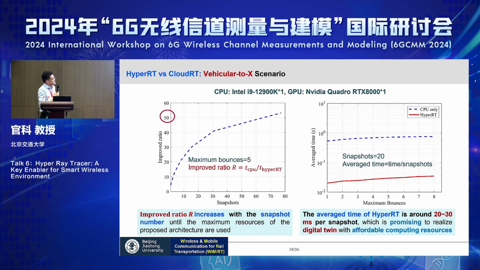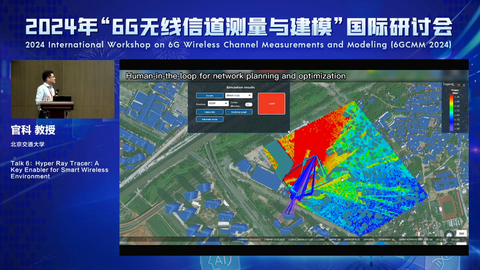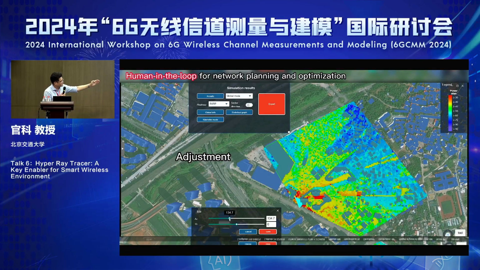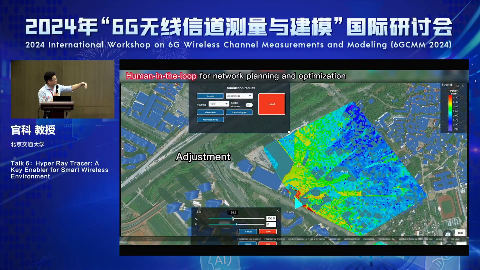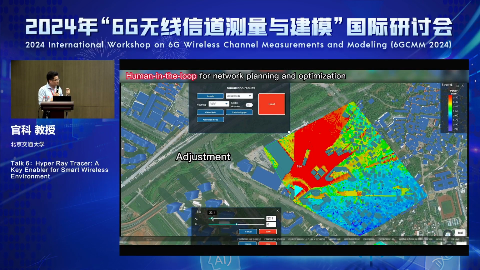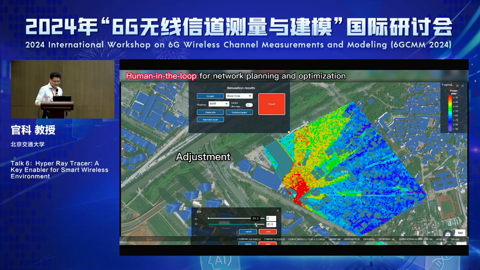So we conclude that this makes it very promising to realize digital twins in the future with affordable computing resources. Now I will show you a demo of what you can do with hyper ray tracing: human-in-the-loop network optimization. Here you can see the average area coverage, and if you're an optimizer, you just change the azimuth angle of the transmitter, and immediately you get the result. For every angle, you just relaunch ray tracing. So it is very important to have very fast ray tracing. Otherwise, it wouldn't really work.